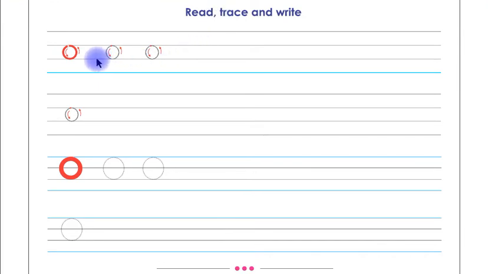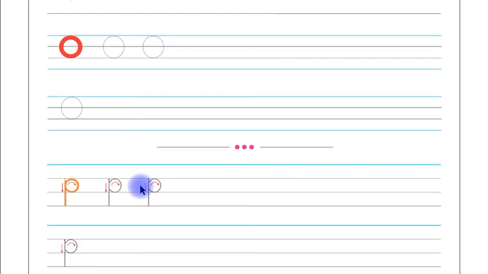Children, you have to trace and write letter O in small letter shape on these lines. This is letter O in capital letter shape. Children, you have to trace and write letter O in capital letter shape on these lines by yourself.